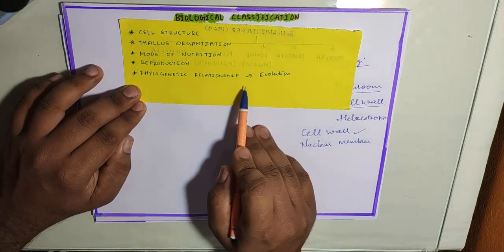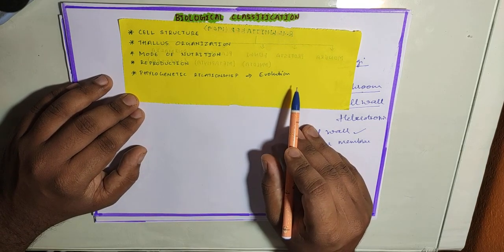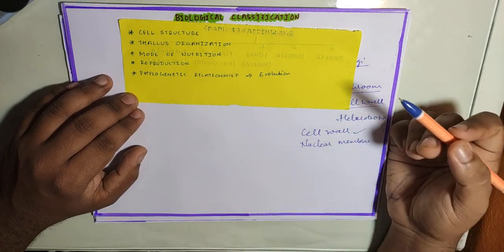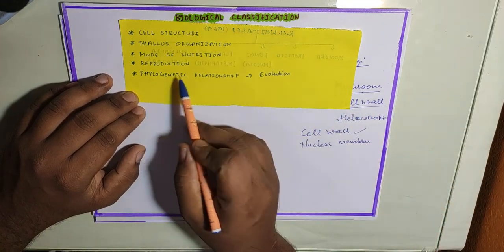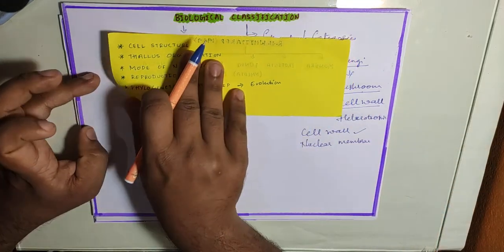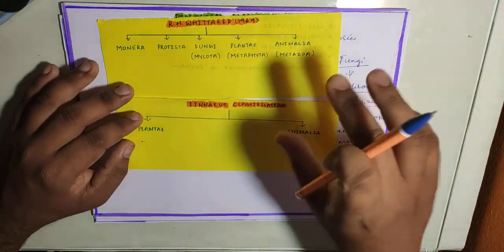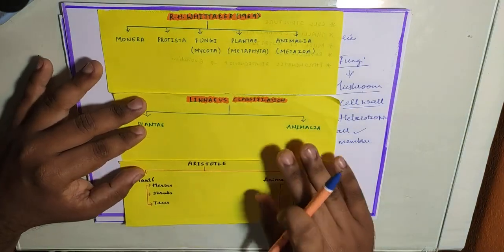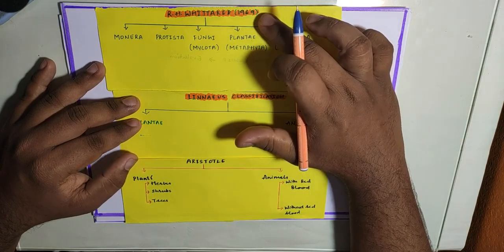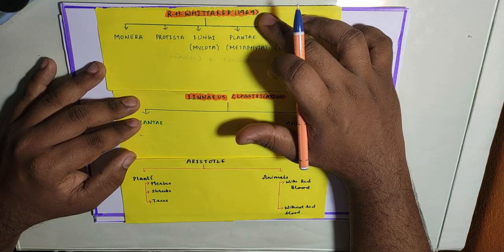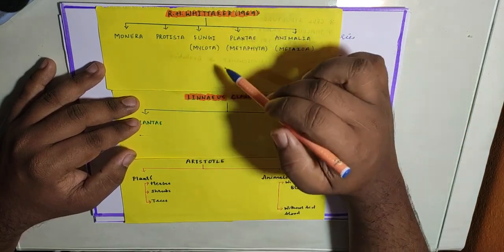So this is really very important, because we can establish a connection between one organism and another organism, how the organism is developing. What is the mode of evolution, how the species evolved, we can come to a conclusion on that also with this kind of classification, that is called the RH Whittaker system of classification. So in our syllabus we have 3 different systems of classification: the Aristotle system, the Linnaeus system, and the RH Whittaker system of classification, which was proposed in 1969. And the most acceptable system of classification is the RH Whittaker system.